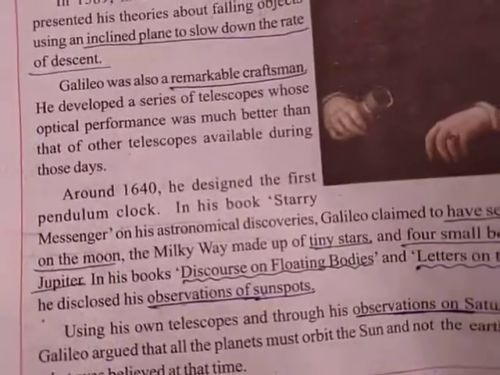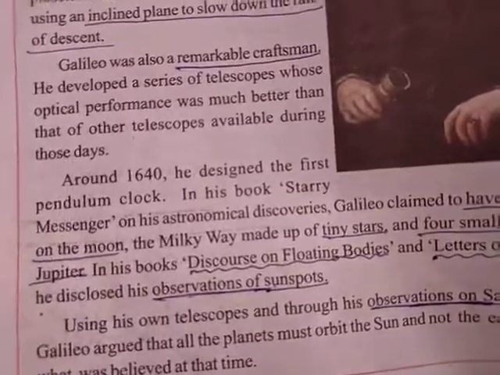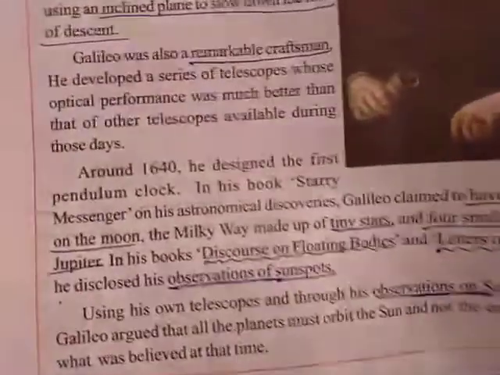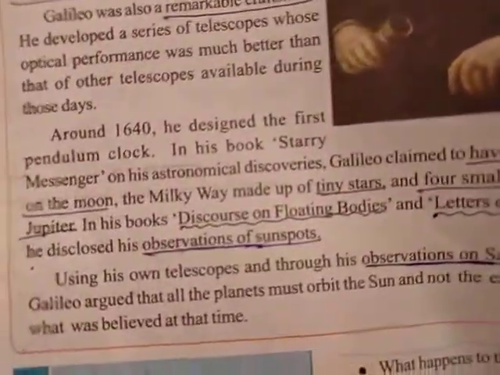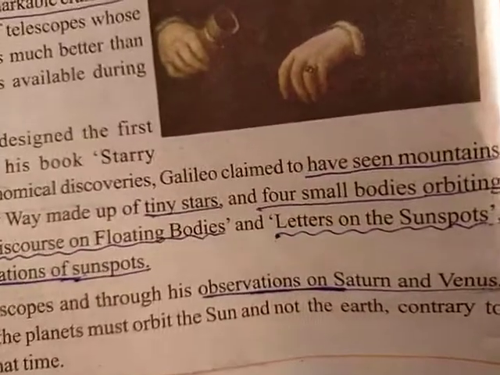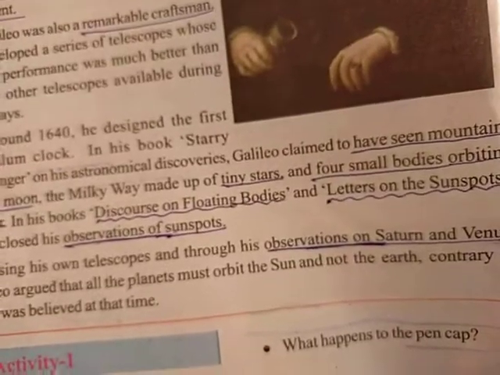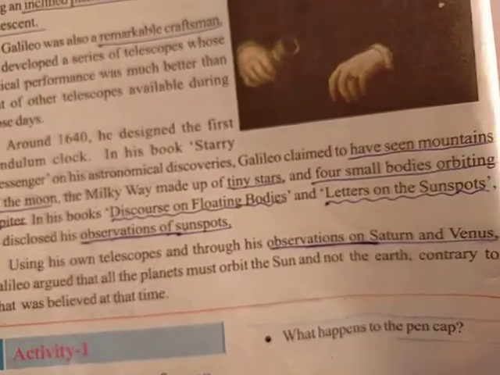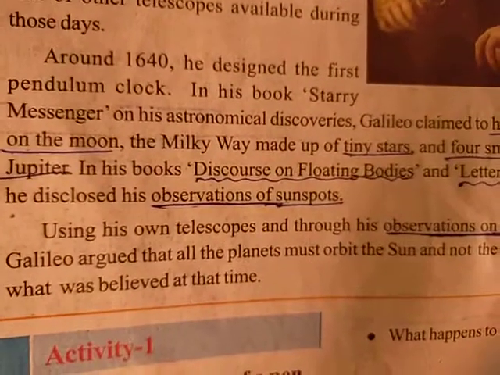And in the year 1640, he designed the first pendulum clock. And in his book Starry Messenger, on his astronomical discoveries, Galileo claimed to have seen mountains on the moon. He said that the Milky Way was made up of very tiny stars, and that 4 small bodies were orbiting Jupiter.